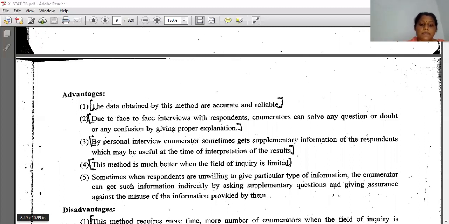Then the fifth point: sometimes when respondents are unwilling to give a particular type of information, the enumerator can get such information indirectly by asking supplementary questions and giving assurance against the misuse of the information provided by them. This happens when collecting information from rural areas, in villages, because many people are illiterate, so they will not give the information directly to us.